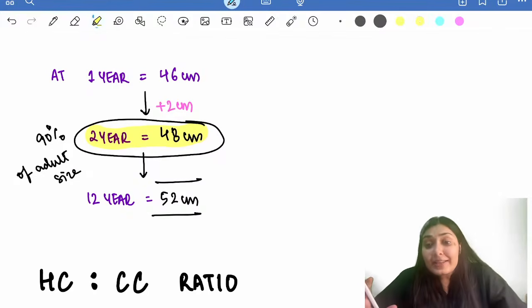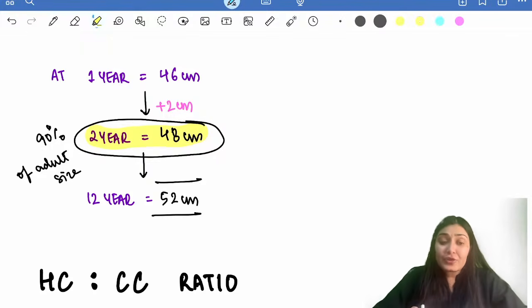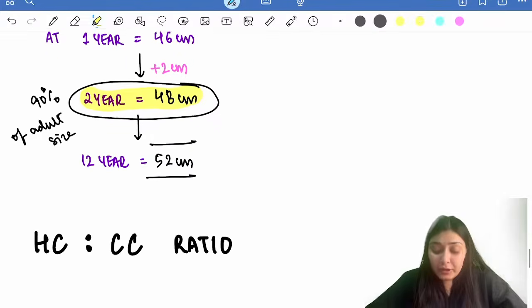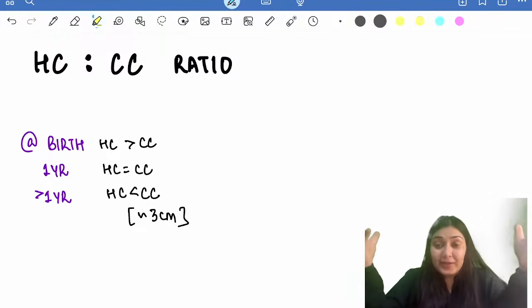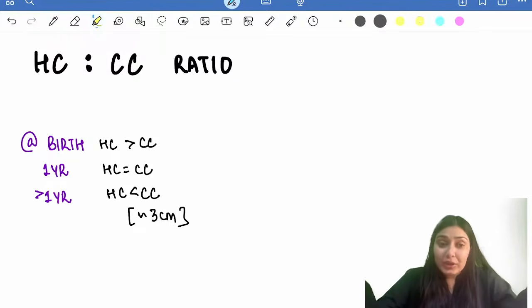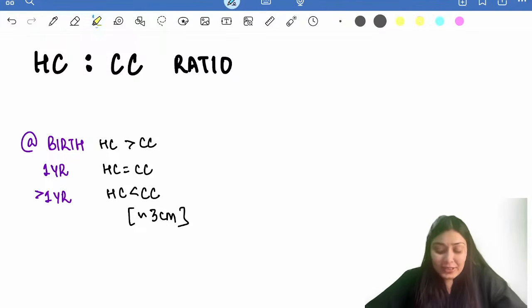When we were discussing height and length, we discussed two ratios. We discussed upper segment, lower segment ratio, and we discussed arm span relationship with the height. Right? And now that we have head circumference with us, we have to discuss this ratio that is known as head circumference to chest circumference ratio. At birth, obviously my head size is big, so head circumference is more than the chest circumference. At 1 year of age, it becomes equal. After 1 year of age, head circumference is less than chest circumference, but the difference usually stays within 3 centimeter.